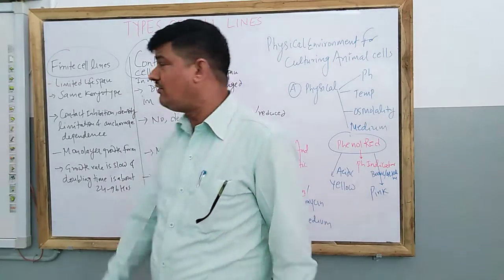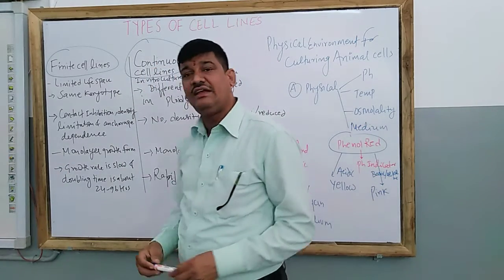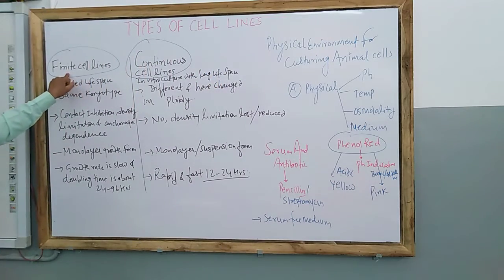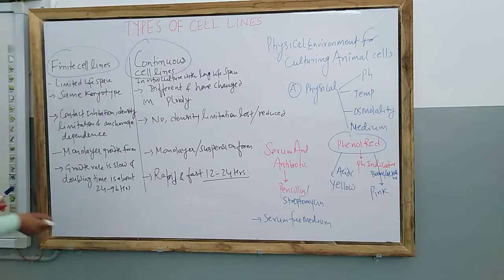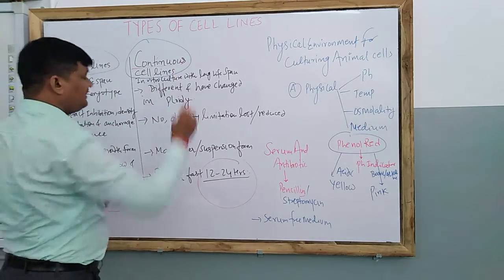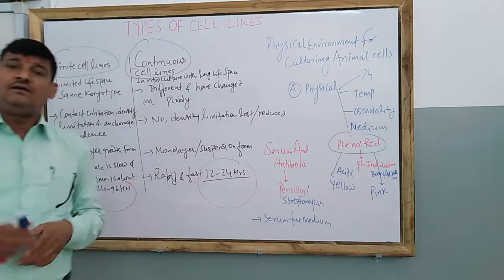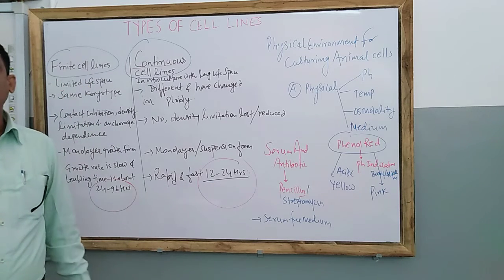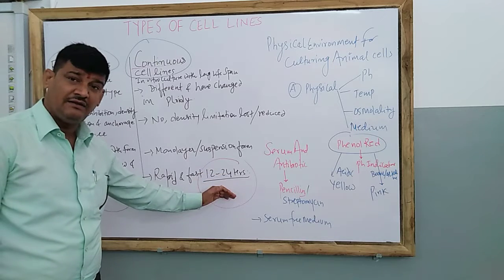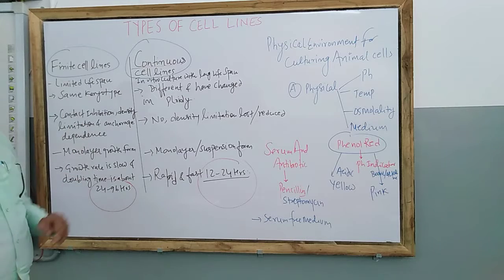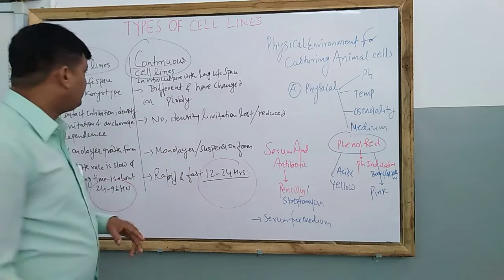Another thing is that in finite cell lines the growth rate is slow. It is not rapid. On the other hand, continuous cell lines have a much faster growth rate. Finite cell line doubling takes around 24 hours to 96 hours, but continuous cell lines double their cell numbers in about 12 hours to 24 hours. So it is very rapid compared to finite cell lines. Let us see some common differences.